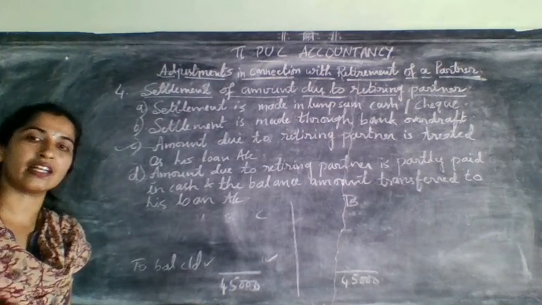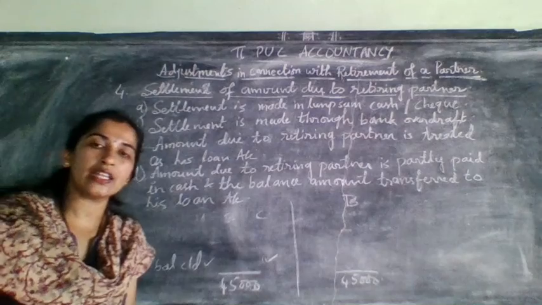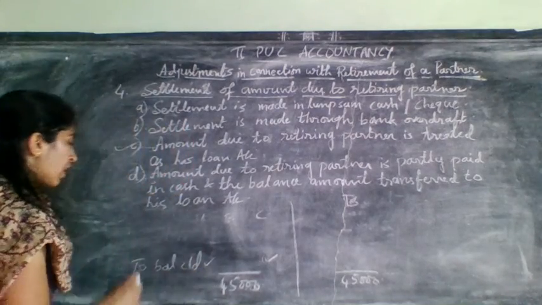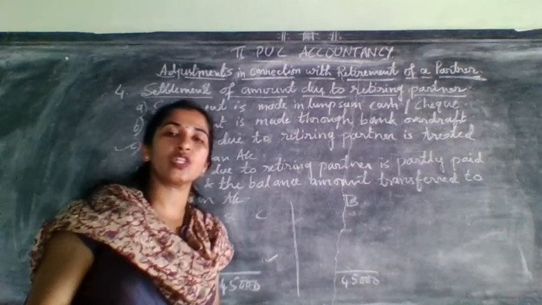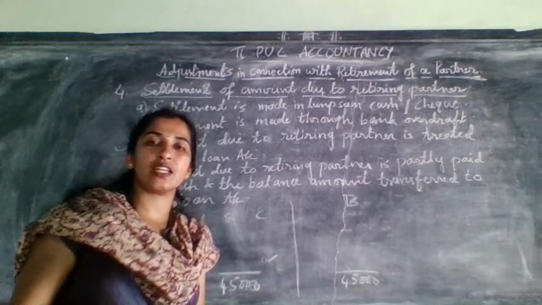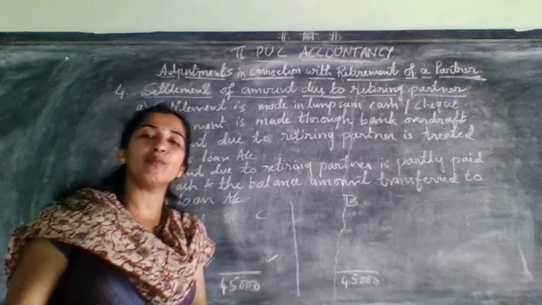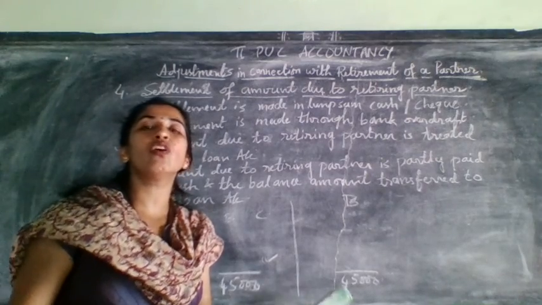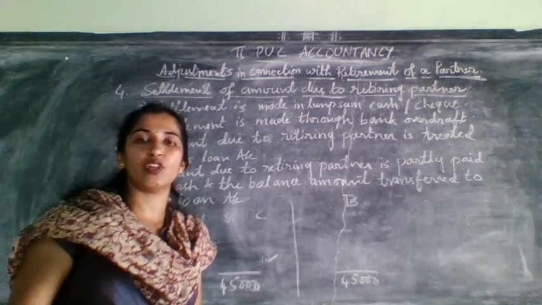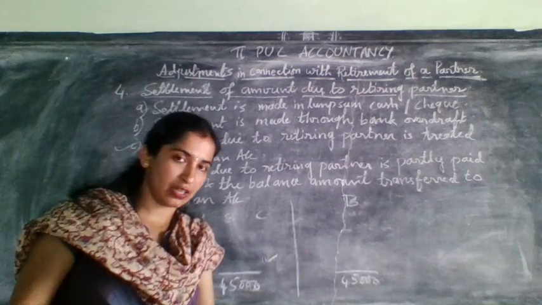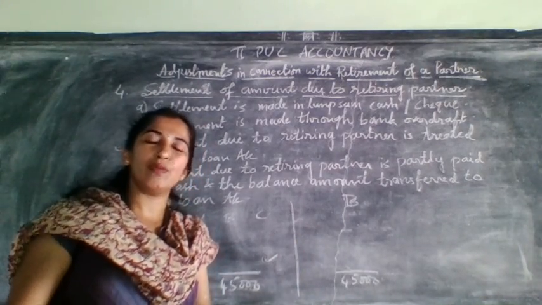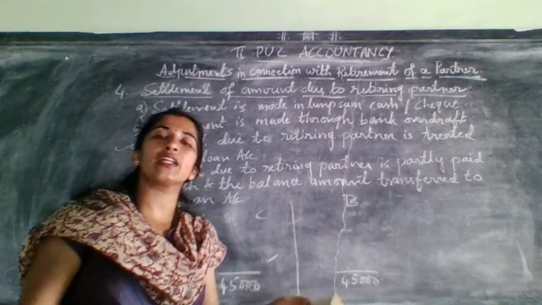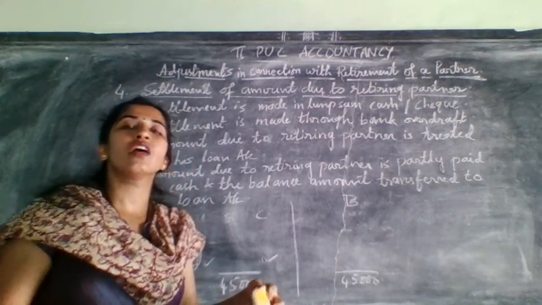They will just say transfer 10,000 immediately after his retirement to his account, and the balance will be transferred to his loan account.